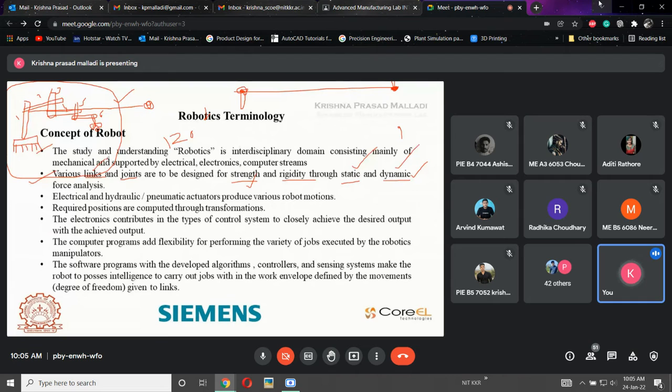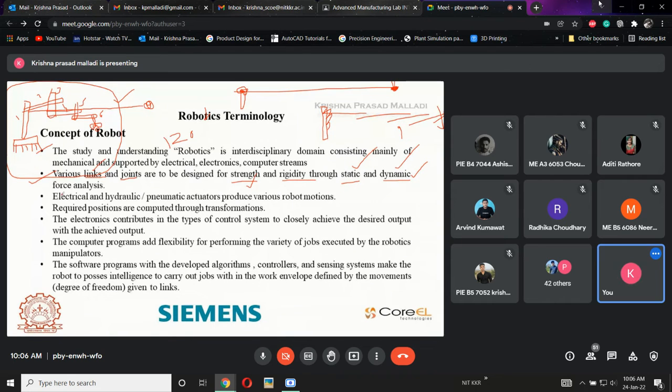So if I am increasing the number of arms or the number of joints, I need to consider these things also: what type of application I am performing. If the application is heavier, say I need to pick a 50 kg or 60 kg load, then how exactly will this be defined? Here I am using a small robot with a height of 5 feet. In that height, if I use 6 different arms, what will happen at the sixth arm? What will the analysis be? What is the strength, and where exactly is the robot going to fail? I need to calculate all those things.